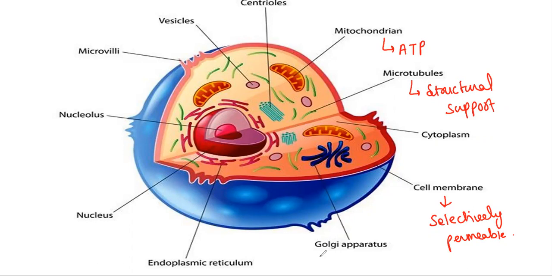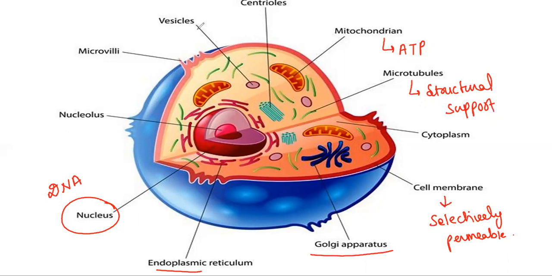Also, you can see the Golgi apparatus. It is related to the processing of biomolecules. Endoplasmic reticulum is also related to the packaging of proteins. The nucleus is an organelle where basically DNA is present, or we can say the genetic material, right? The nucleolus is also part of the nucleus.